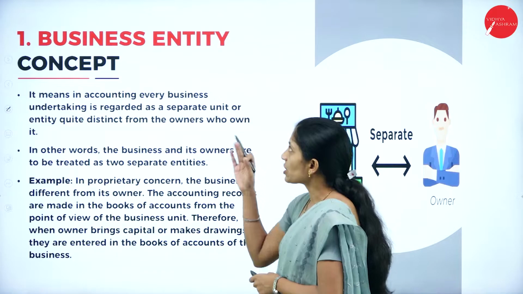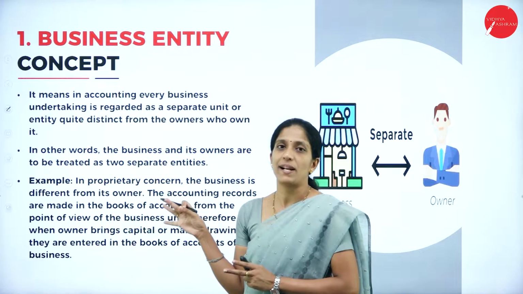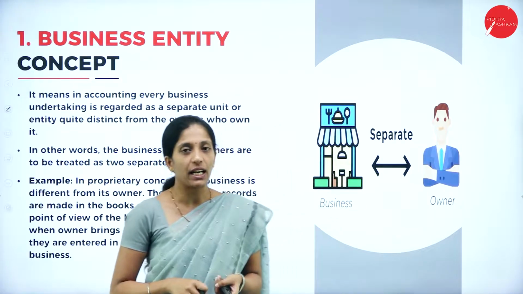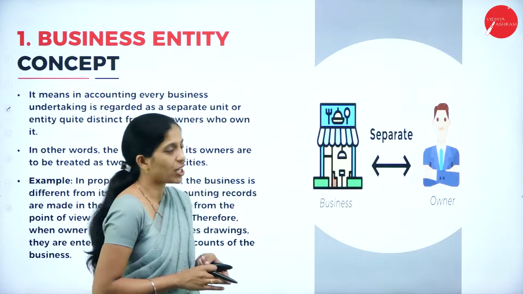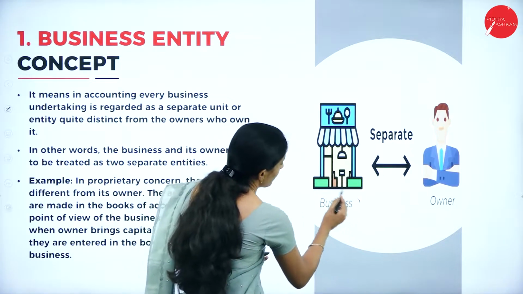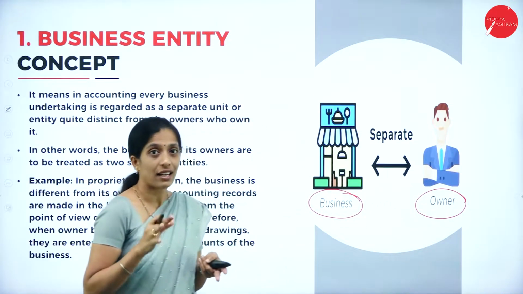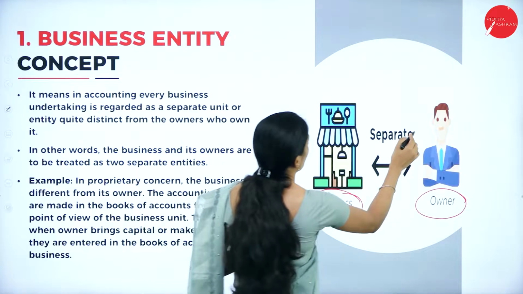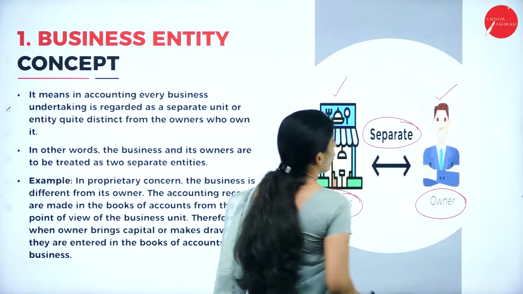Coming to the first one, the business entity concept. Before the explanation, I'll give an example. If you see the picture here, this is a business and this is an owner. This concept tells that business and owner are not one and the same. They are two separate entities. The business is different, and the owner is different.